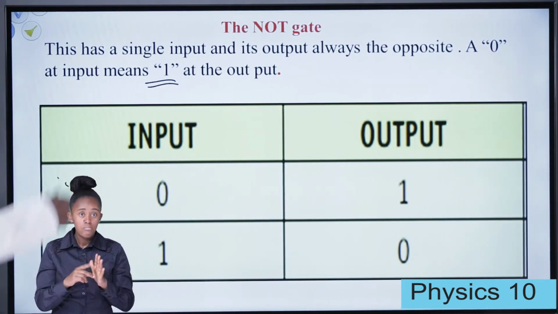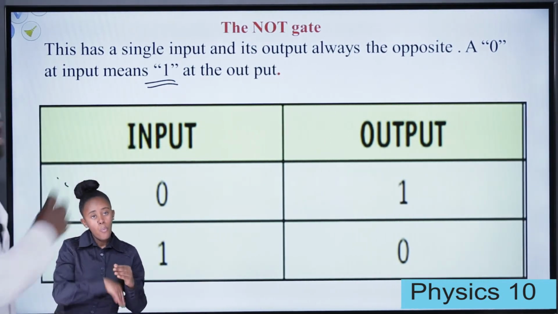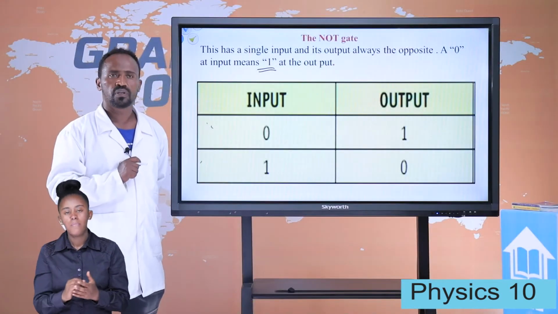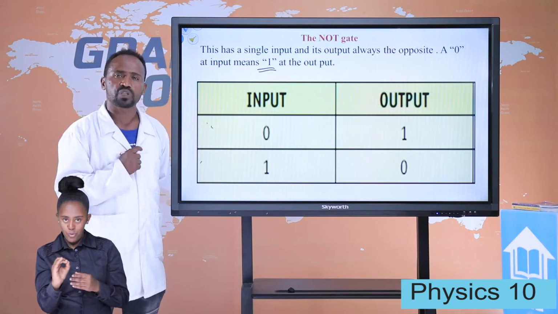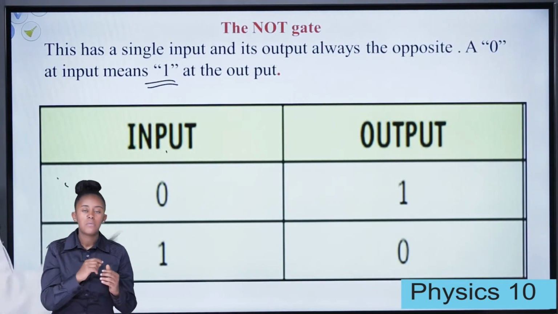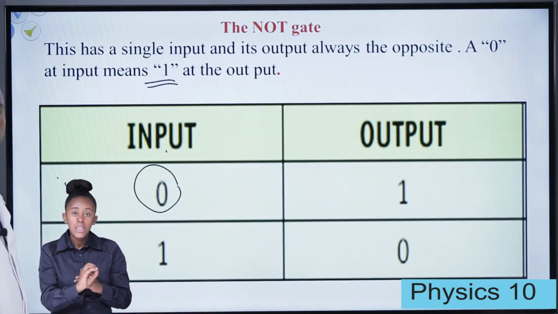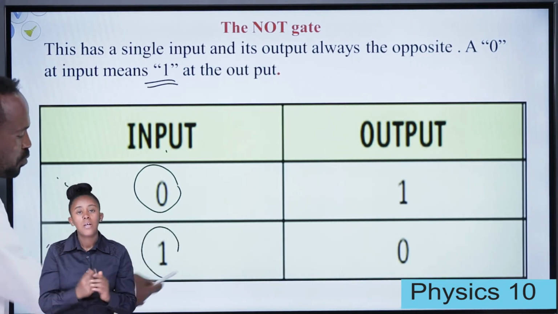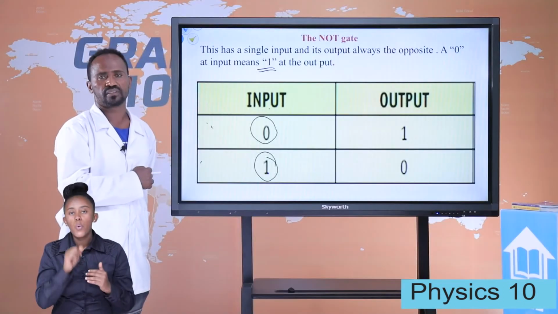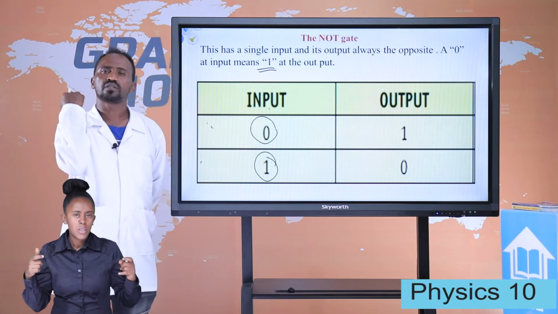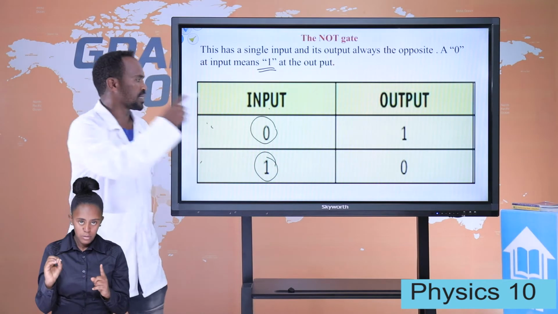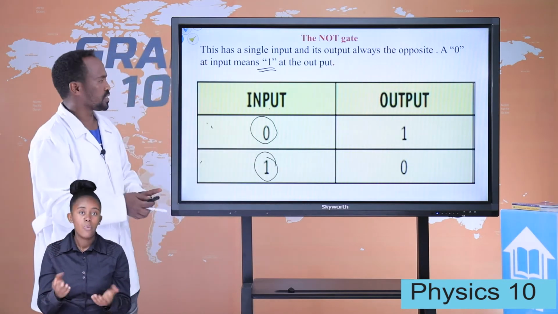That means a 0 input means a 1 output. Therefore, for the NOT gate, we get 1 if the input is 0, and we get 0 if the input is 1. Look at this table. Input is here, output is here. At input 0, the output is 1. And for input 1, the output is 0. This is for what? The NOT gate. Because it is the opposite. If the input is 1, the output is what? 0. Then they are opposite.